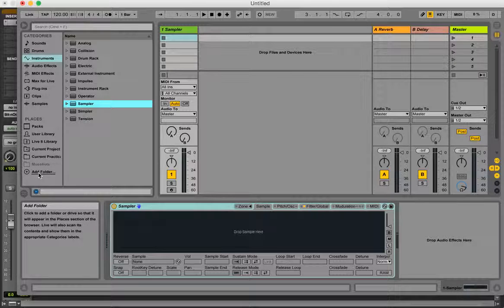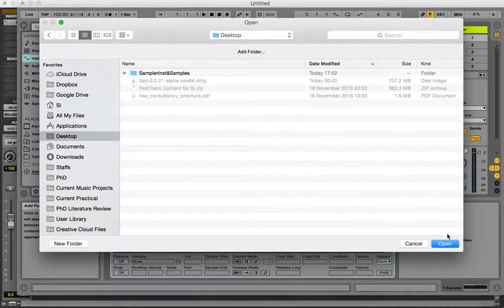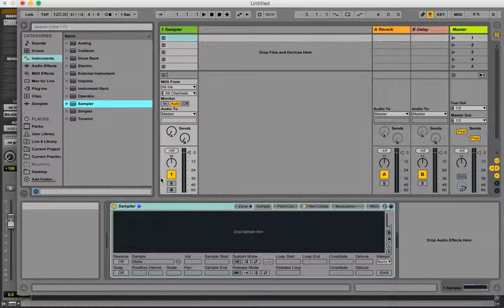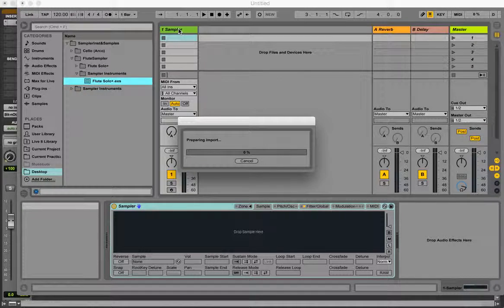So I'm going to add that. I'm just going to add my desktop to that. Okay, so now I can access my desktop, I can access the flute sampler here, and there again is my EXS patch. Drag it over there.